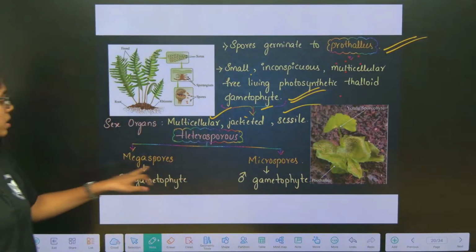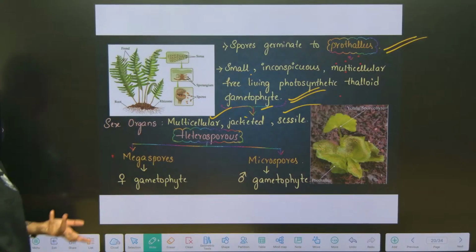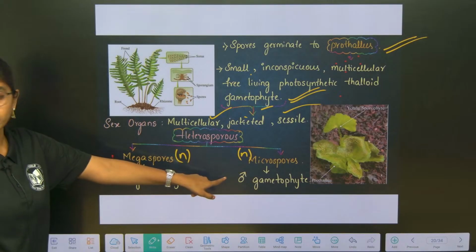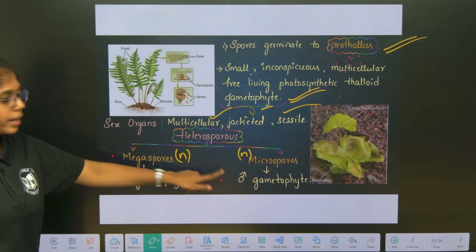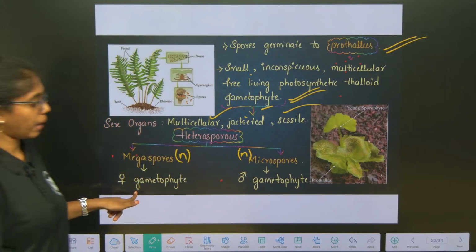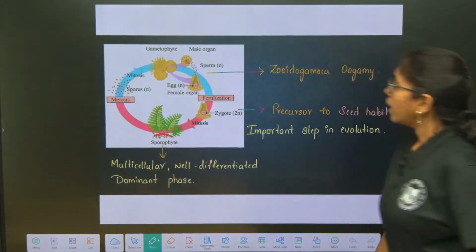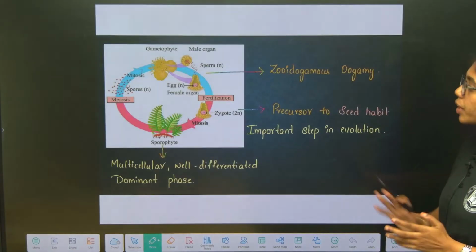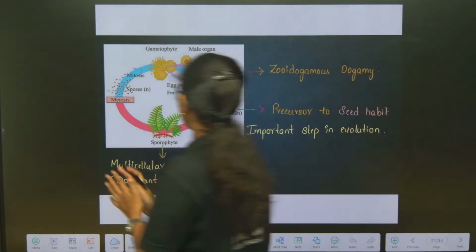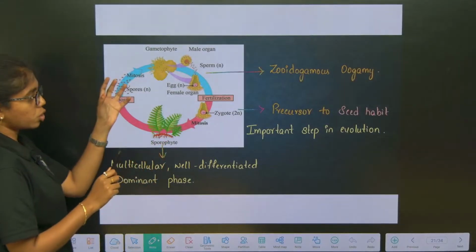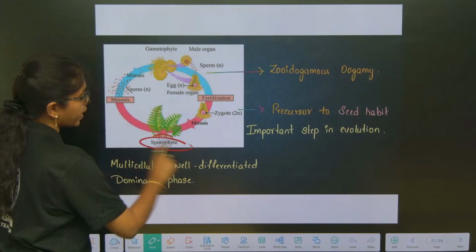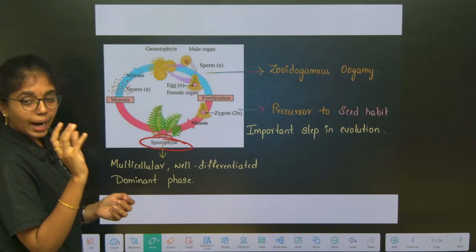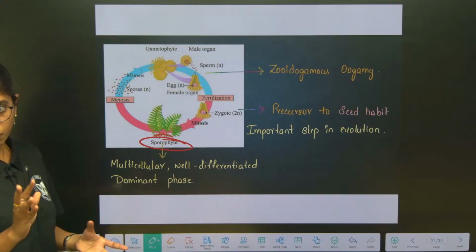Heterosporous condition means they will produce two types of spores, megaspores and microspores. As I already told you, microspores will mature to male gametophyte, megaspores will mature to female gametophyte. So, here this is the life cycle, look into it clearly. So, first we will start with the main plant body, the sporophytic plant body. Okay, root, stem and leaf are diploid in condition and leaves are bearing sporangia, diploid spores.